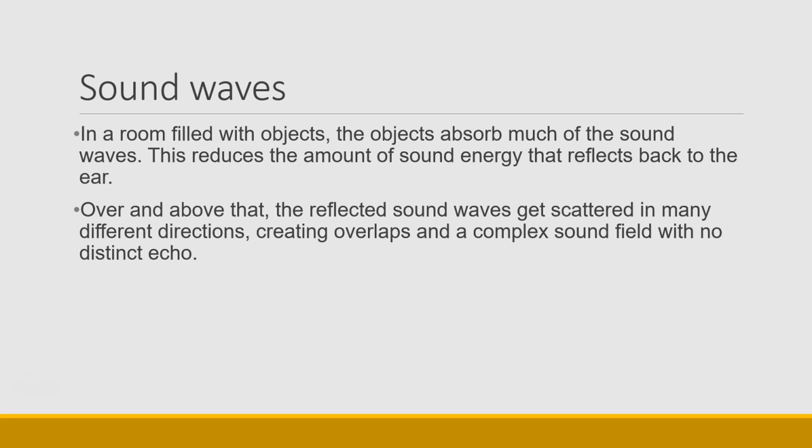That's when there are a lot of objects in the room. So the sound waves will hit the objects and reflect off. But because there are so many objects, they hit the objects at different angles and get reflected off at those same angles. So we end up creating overlaps and a complex sound field that our brain cannot identify as an echo.